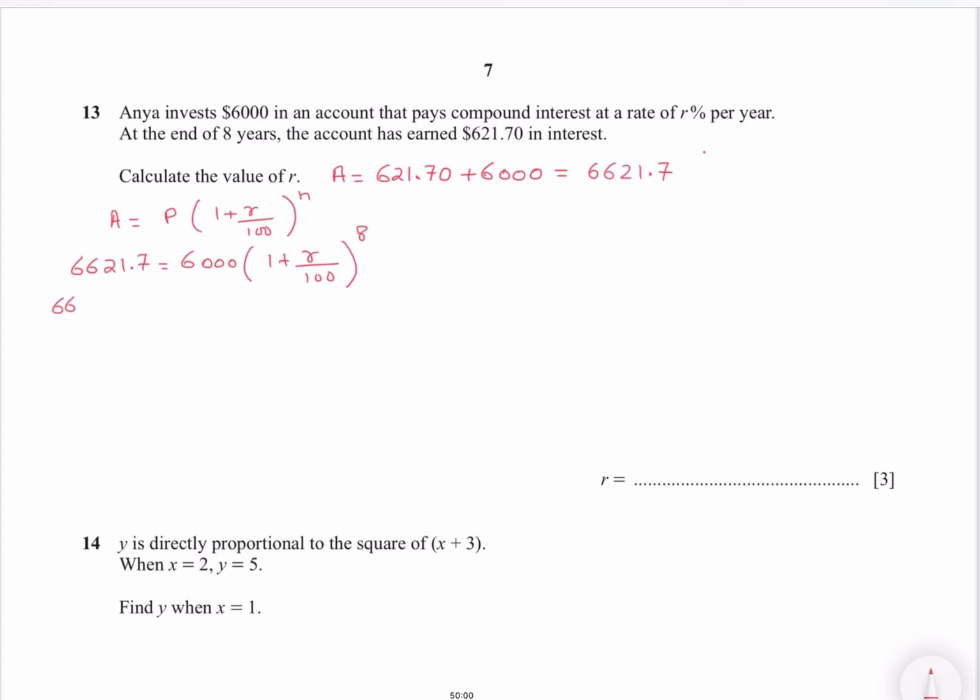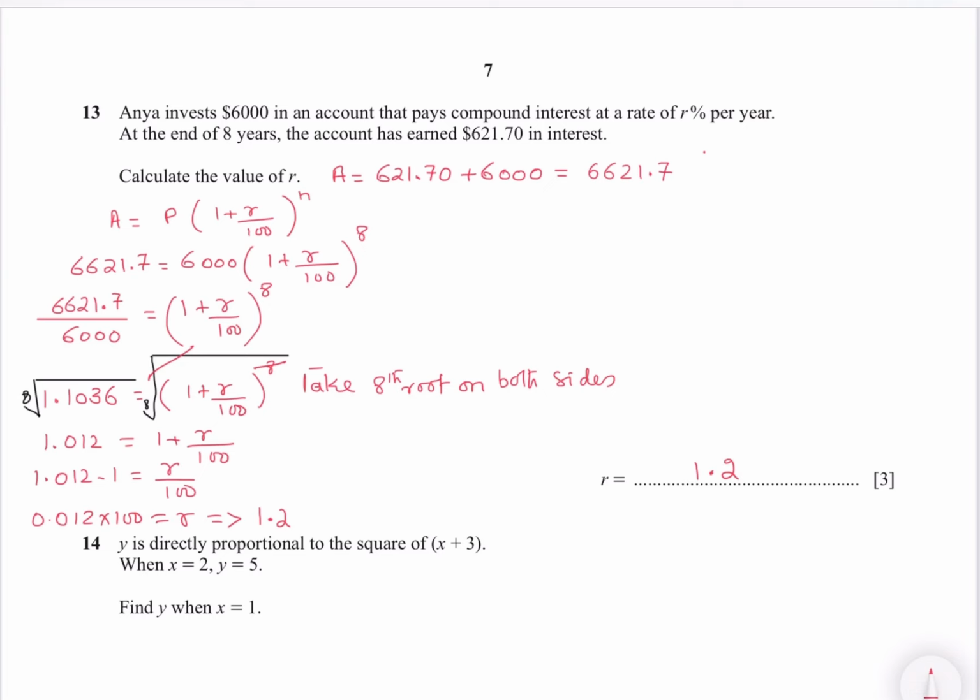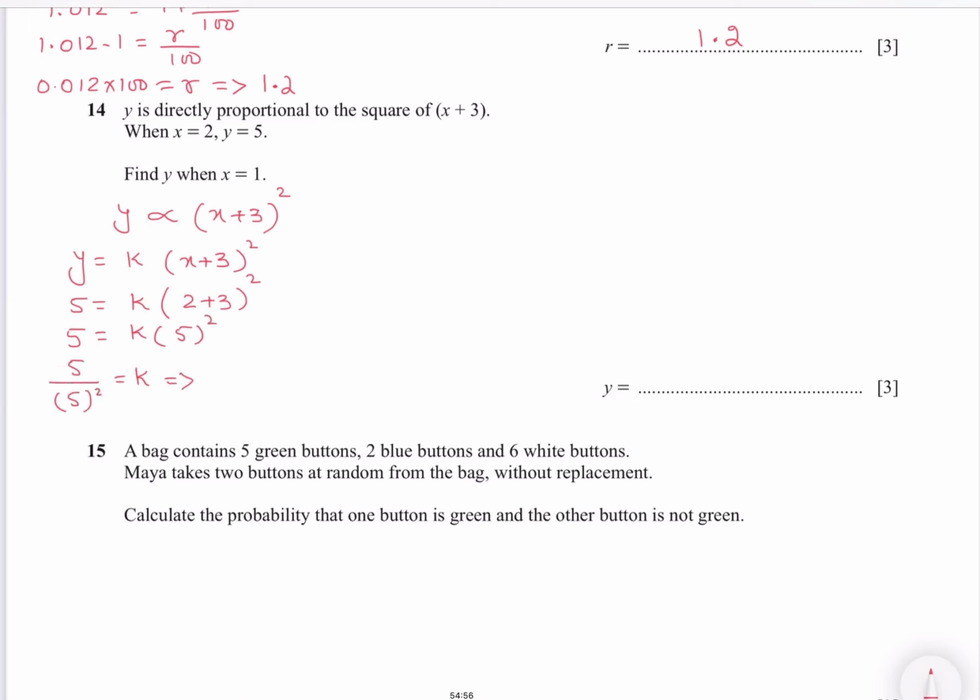In question number 14, y is directly proportional to the square of x plus 3. When x is equal to 2, y equals 5. Find y when x is equal to 1. So y equals k times (x plus 3) whole squared. Now put the values of x and y and solve it to find k. Your k is 1 over 5. Put it back in the formula, so it becomes like this.